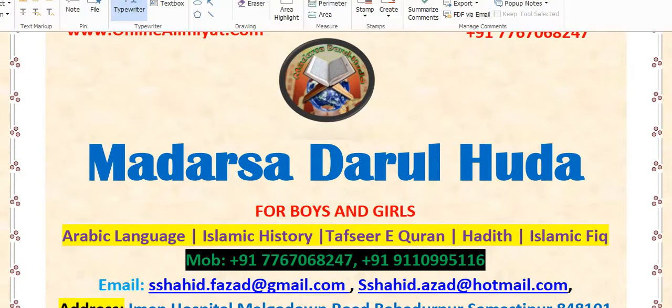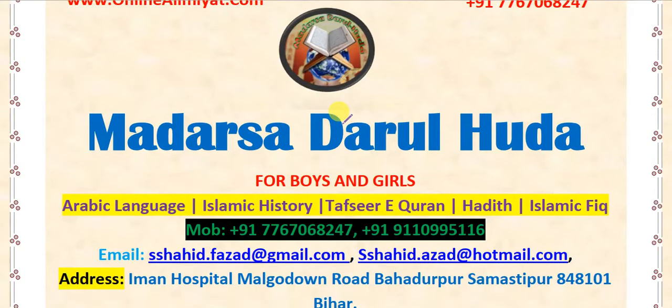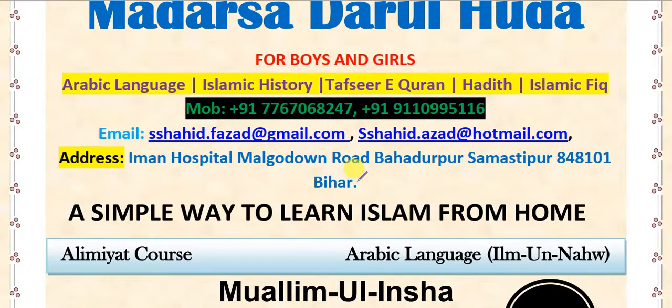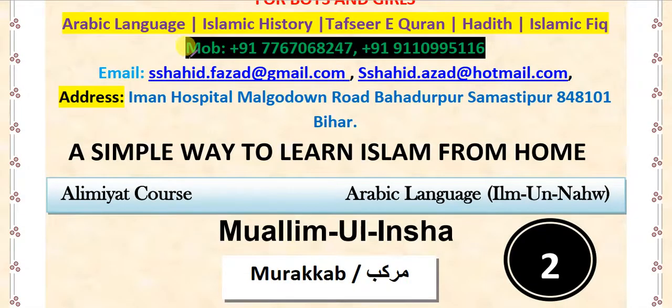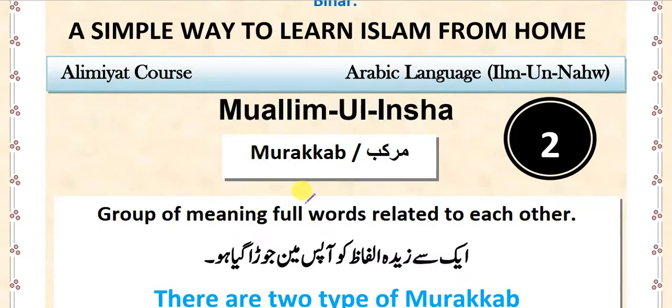This is the second chapter of Muallim-ul-Insha. The book is actually in the Urdu language, so I translated it into English as per my knowledge. I'm not sure my translation is good, but I tried to make you understand properly.